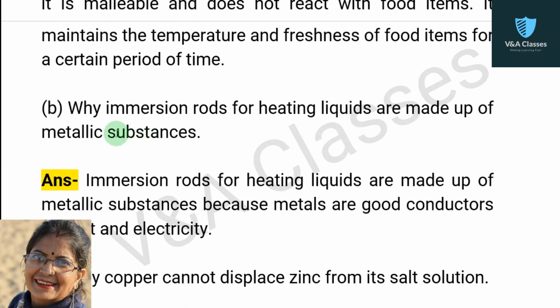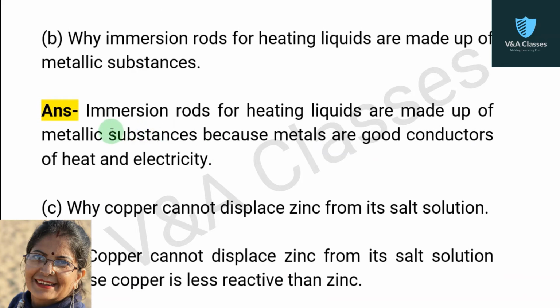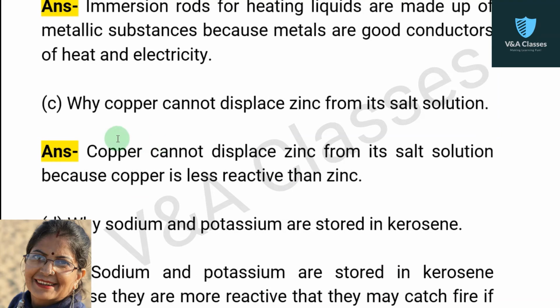Now second question. Why are immersion rods for heating liquids made up of metallic substances? Answer. Immersion rods for heating liquids are made up of metallic substances because metals are good conductors of heat and electricity. Now next question. Why can copper not displace zinc from its salt solution? Answer.